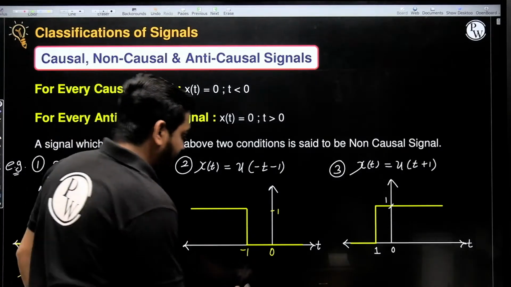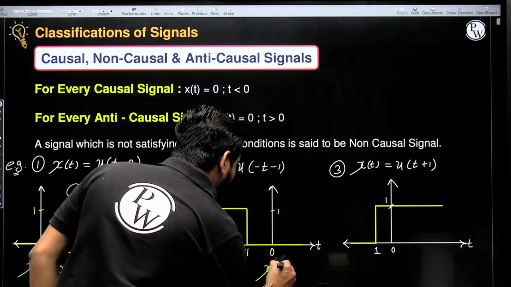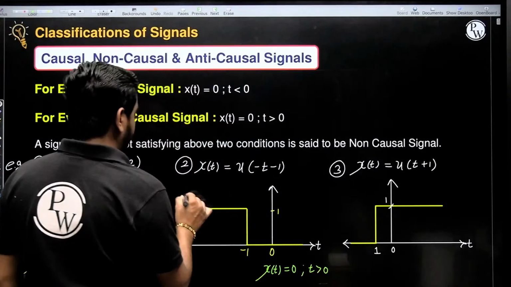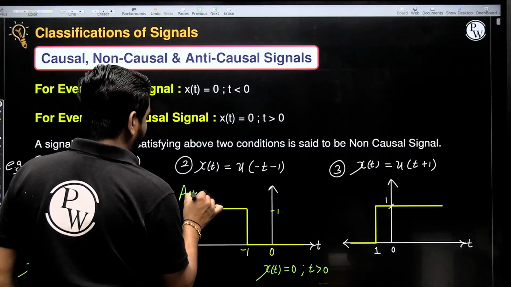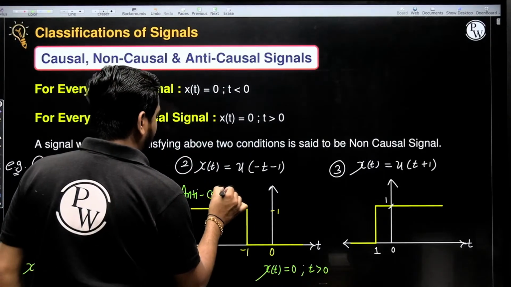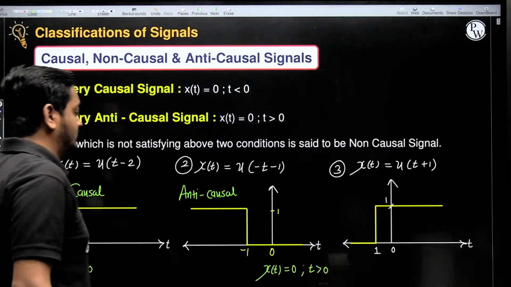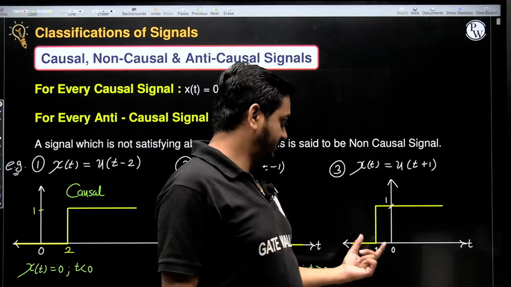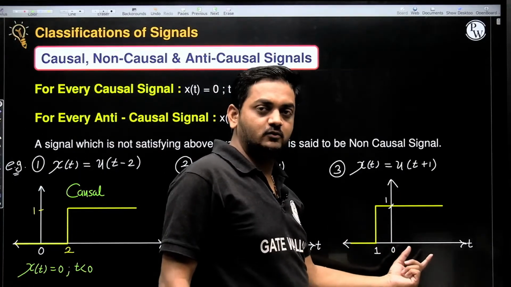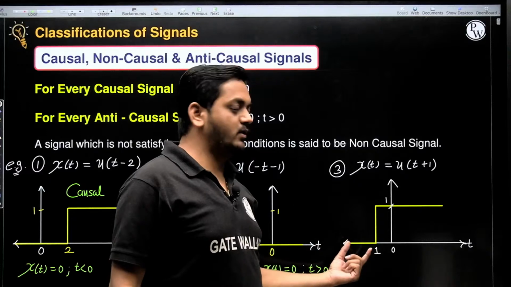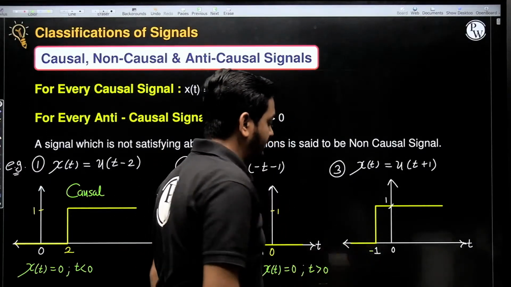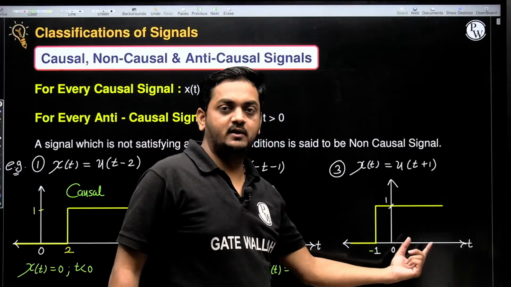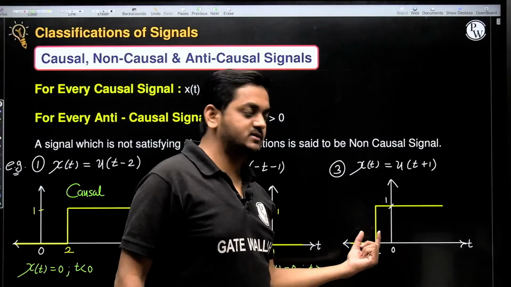What about second one? Here you can see x of t is 0 for t greater than 0. So it is known as anti-causal signal. Correct? And here you can see, guys, x of t is present for t greater than 0 and it is present for t less than 0 also.